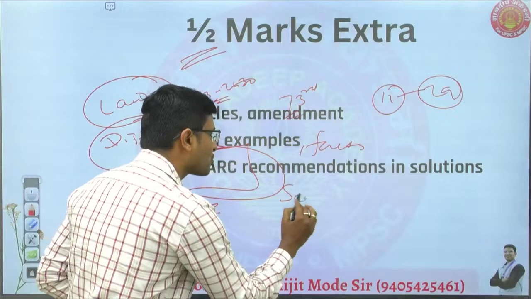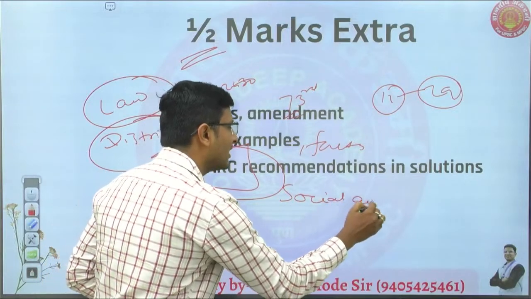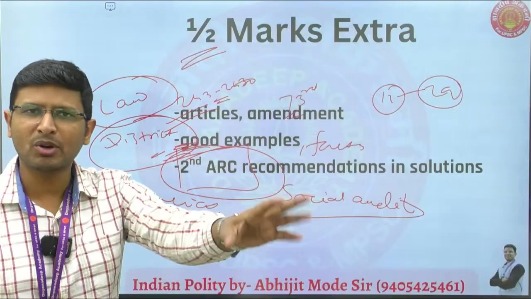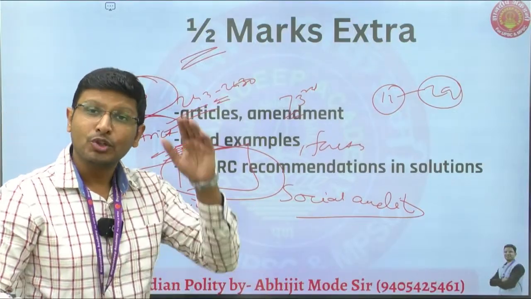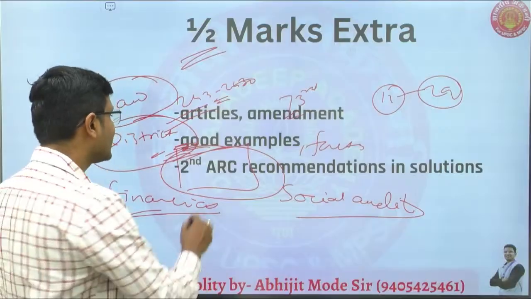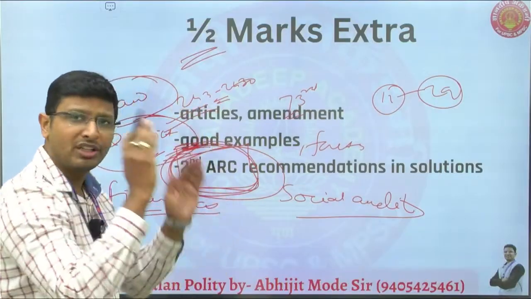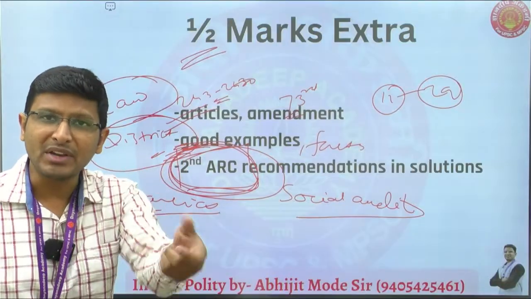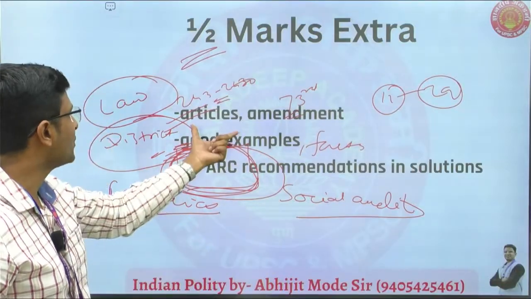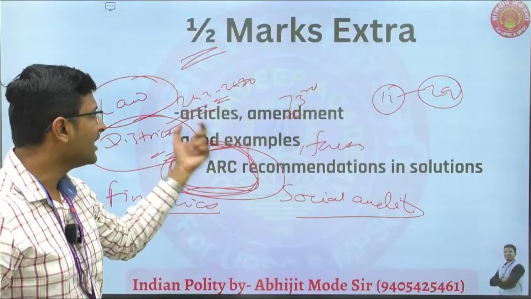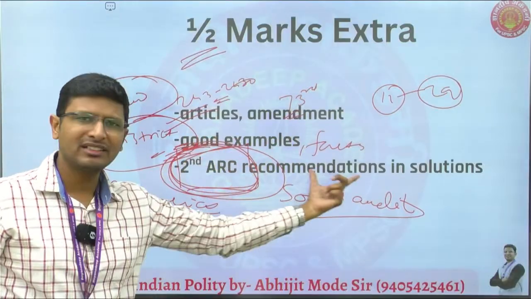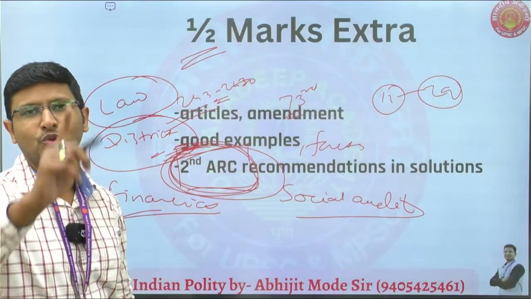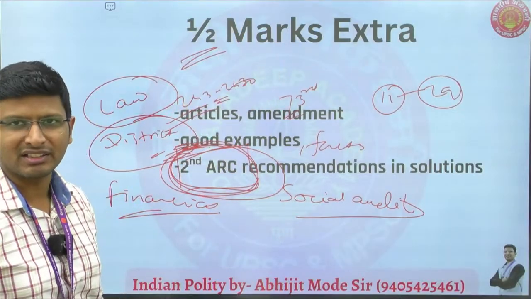It talks about social audit at the local level, conducted at the panchayat level, so that any kind of fraud or wrong thing can be exposed. You have to write these things with the Second ARC. A good solution, only then you will get the marks. So where you are fetching that half marks extra: your articles, amendment, examples, facts, Second ARC recommendations. Understand, if you write that many things, you are definitely going to get better marks than the others.